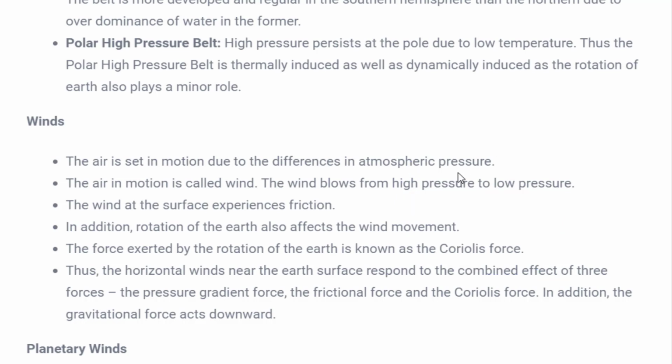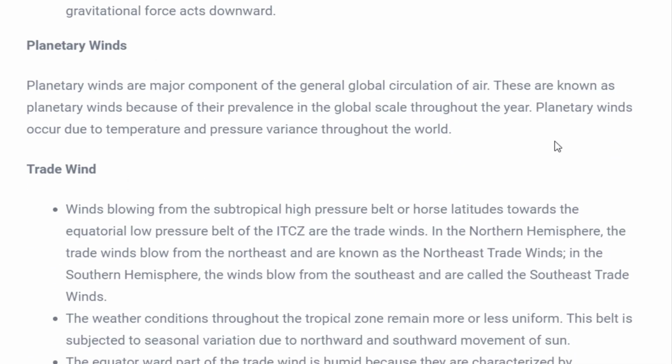Now generally these winds are of many types, but basically they are of two types. First is permanent wind, and the second is local wind. Now what are these permanent winds? Permanent winds are characterized by winds which blow in the same direction throughout the year. That means they will not change their direction throughout the year no matter what.